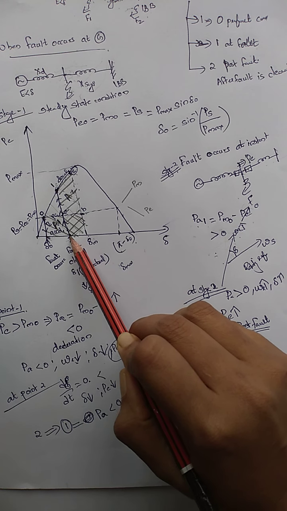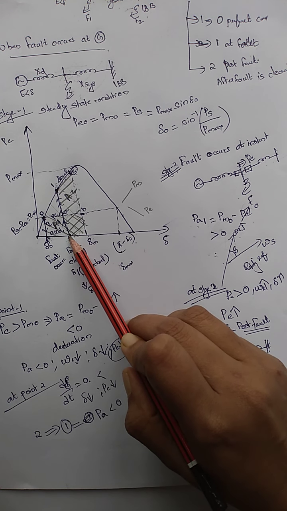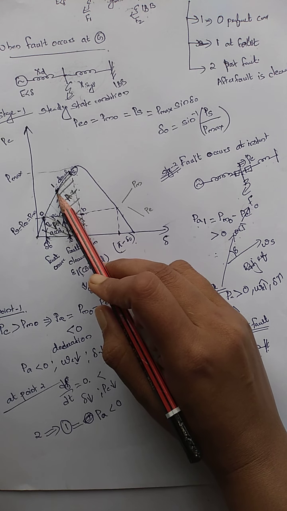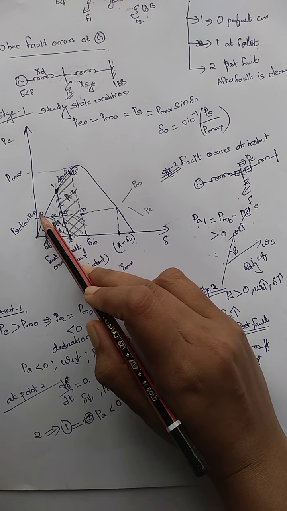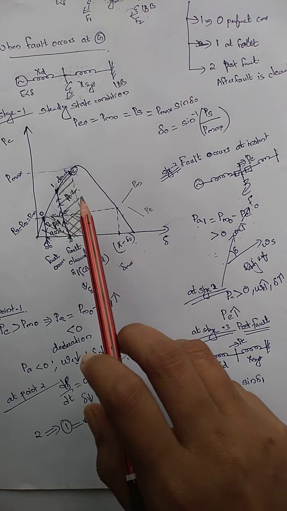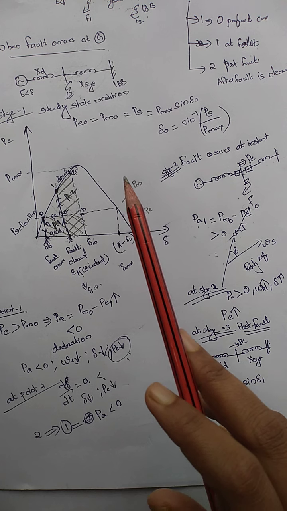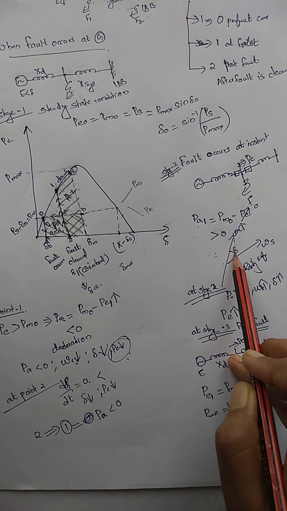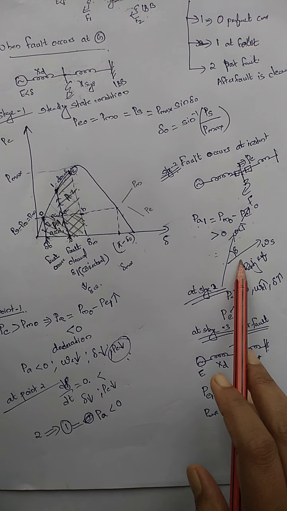The rotor angle was continuously increasing, and at delta 1 the fault was cleared and the circuit was reclosed. So the corresponding electrical power was PE1. Under this condition, the accelerating power PA is equal to PM0 minus PE1, but PE1 has a higher value, so this is deceleration. Deceleration means the speed of the rotor decreases, so it will move towards the synchronous reference axis, so delta decreases.